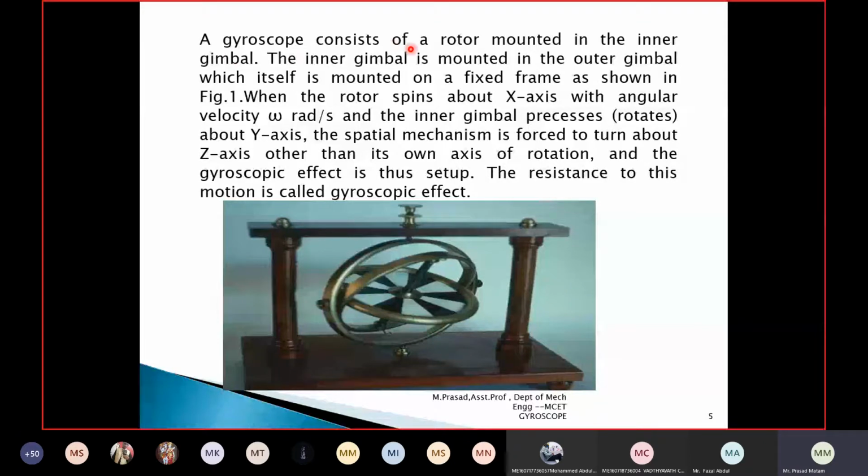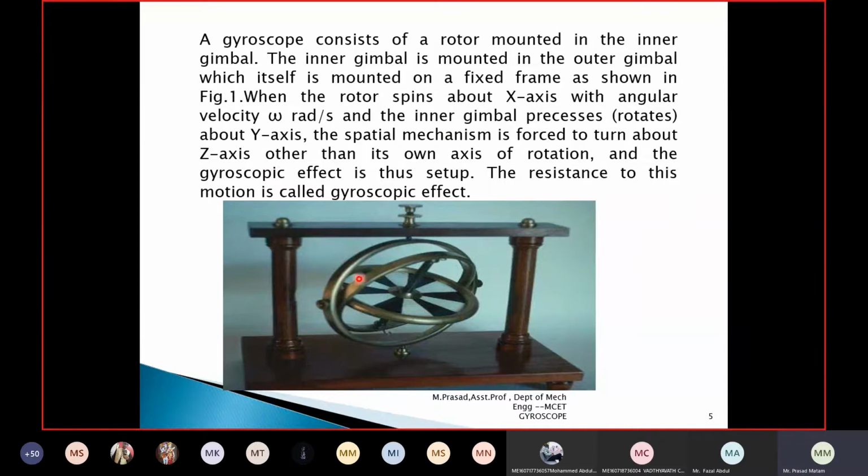You can see here a gyroscope consists of a rotor mounted in the inner gimbal. The inner gimbal is mounted in the outer gimbal, which itself is mounted on a fixed frame as shown in figure 1. The rotor spins about the x-axis with angular velocity omega radians per second. So this is the rotor or disc, which rotates with angular velocity omega. And the inner gimbal precesses, or rotates, about the y-axis.